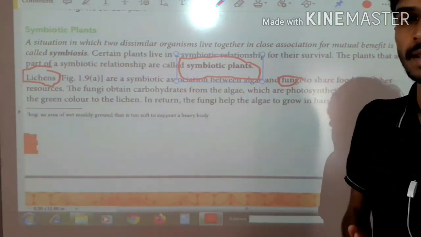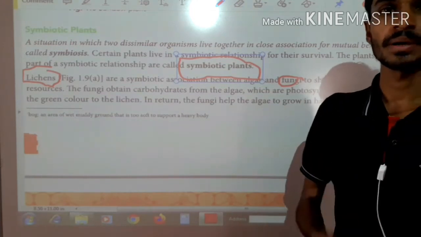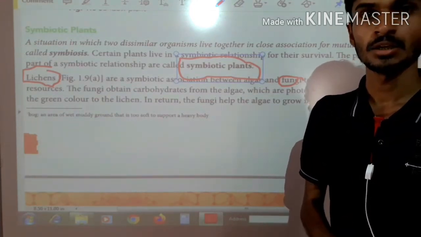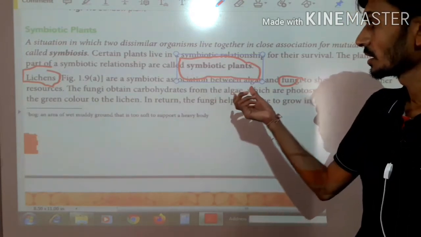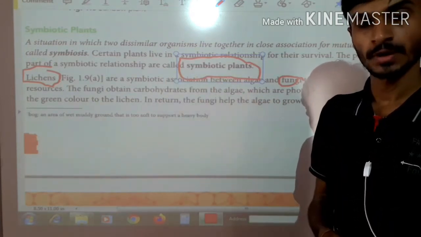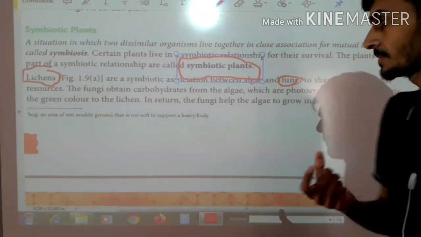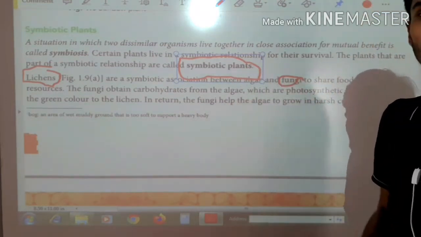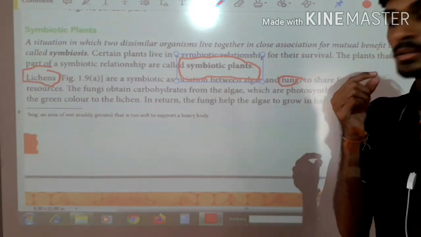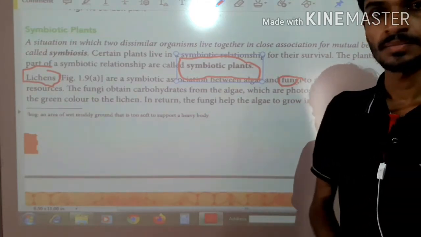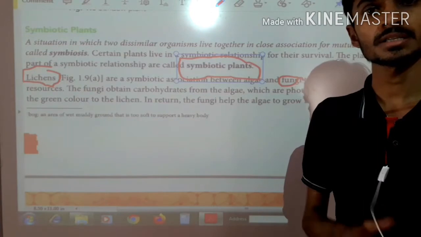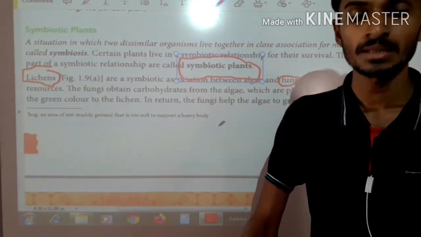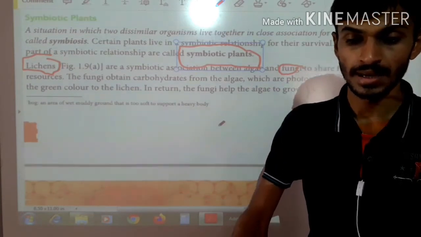Algae have a green pigment, chlorophyll, so they can manufacture their food easily. So algae give carbohydrate to fungi, and in harsh conditions, the fungi will be helpful to the algae. That means there is a relationship between fungi and algae.